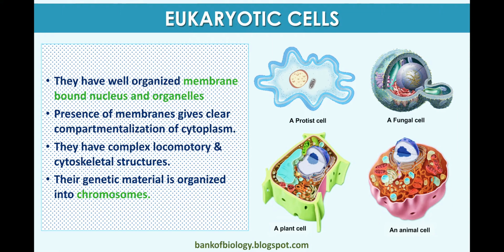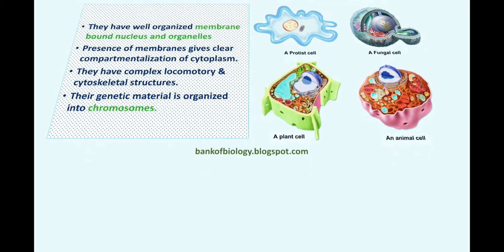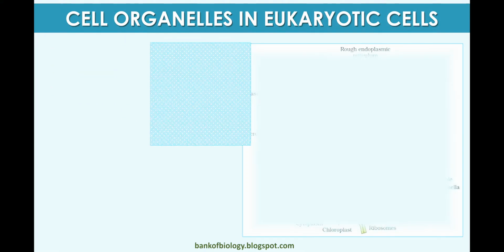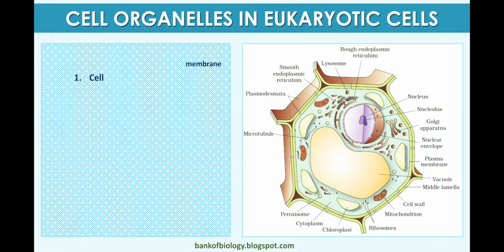The presence of a membrane in eukaryotic cells gives a clear compartmentalization of the cytoplasm. There are many types of cell organelles in eukaryotic cells, and these are structures.